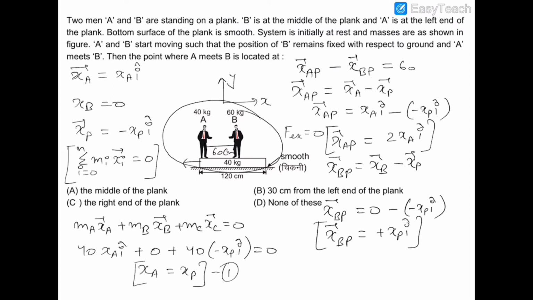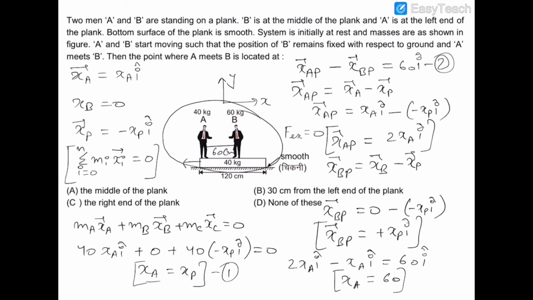Now we have to substitute these values in the second equation. So 2xa i cap minus xp, which is also equal to xa i cap, is equal to 60. So xa is equal to 60. We are assuming that this 60 is also in the i cap direction. So xa is equal to 60.